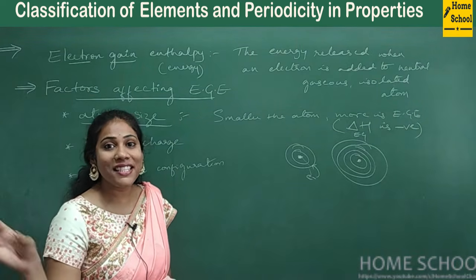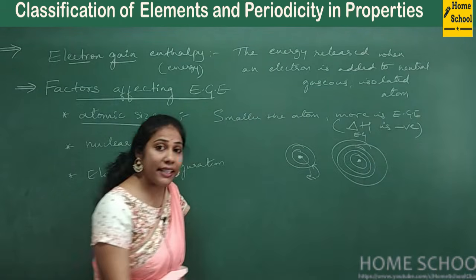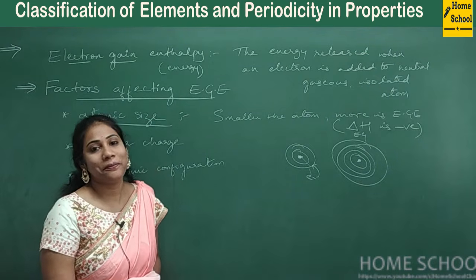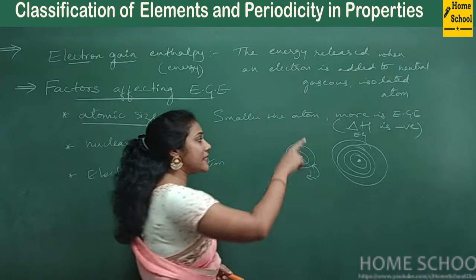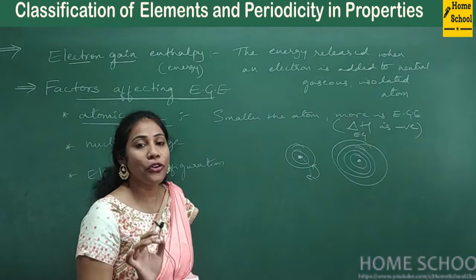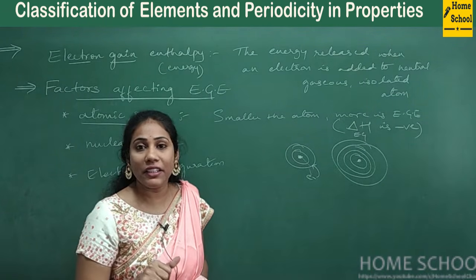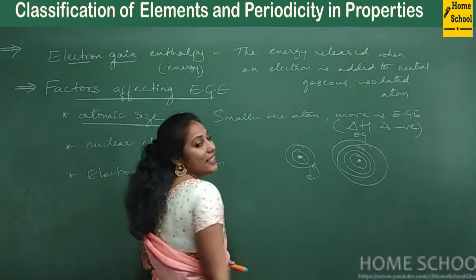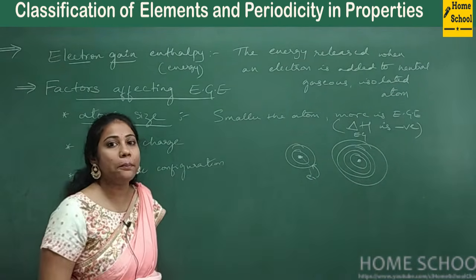Remember, whenever energy is released, the energy is represented with a negative sign. Whenever energy is required, that energy is represented by a positive sign. Okay, clear? So you must have this idea. Released energy we represent as negative. Required energy we represent as positive. So ionization enthalpy is always positive because it always requires energy, whereas electron gain enthalpies are negative because most of the time energy is released. Released energy is indicated with a negative sign. This is really very, very important.